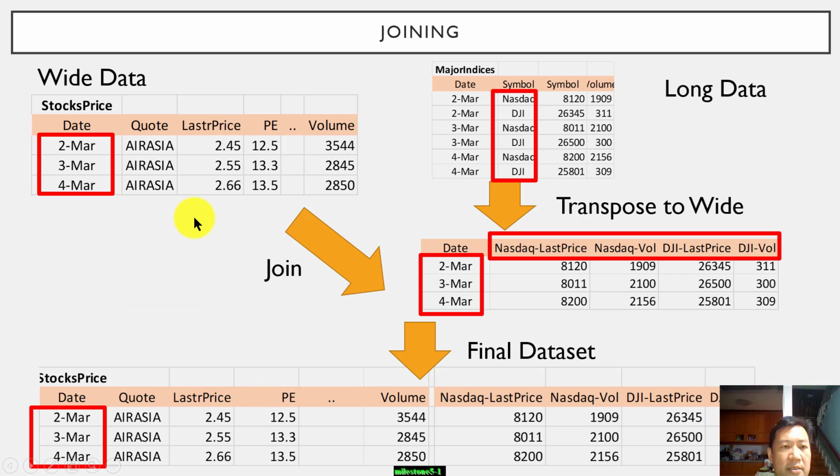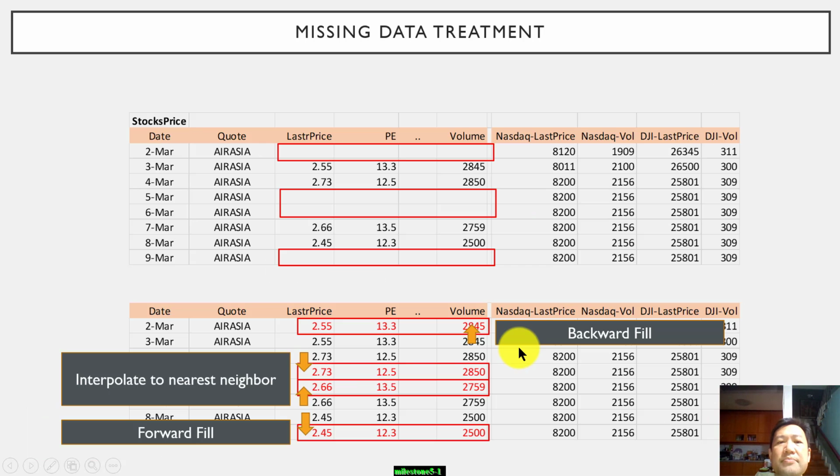Let's proceed on. So, a very quick recap. This is how we join the data from various data sources. We join and make it a final data set, where one row represents one day, one stock, and its relevant features. All the various data sources are populated as columns, as features. Missing data is treated using various techniques: backward fill, forward fill, or interpolate. For in-between missing values you interpolate, the front missing values you use a backward fill, and the last missing values you use a forward fill.